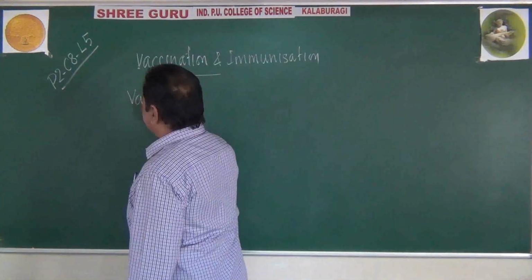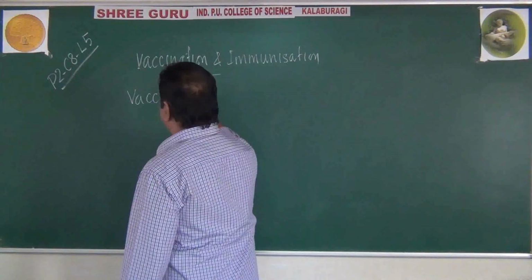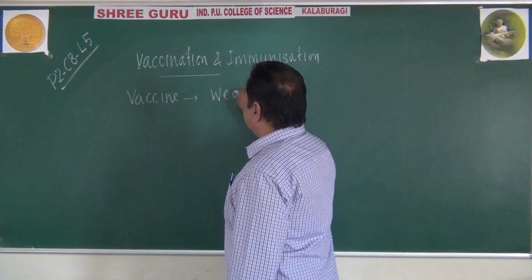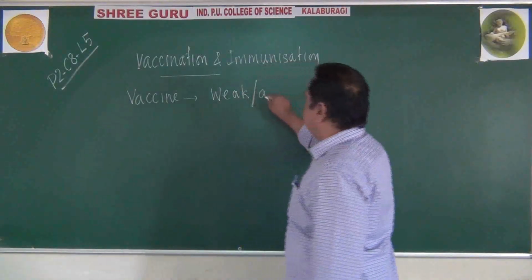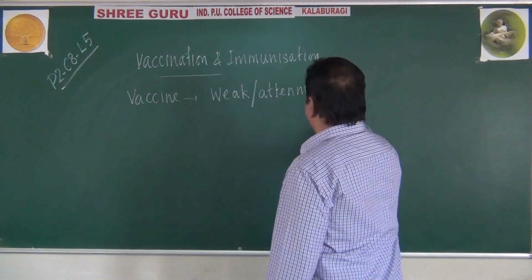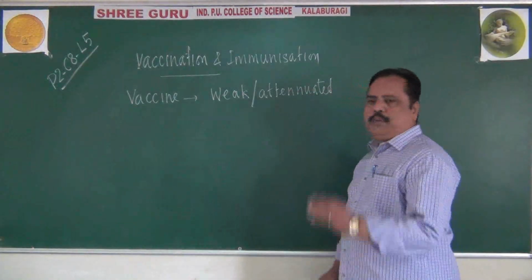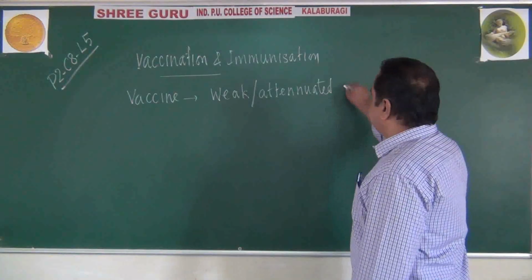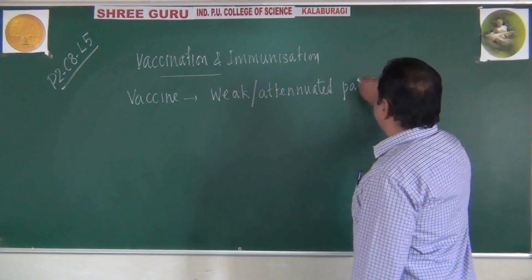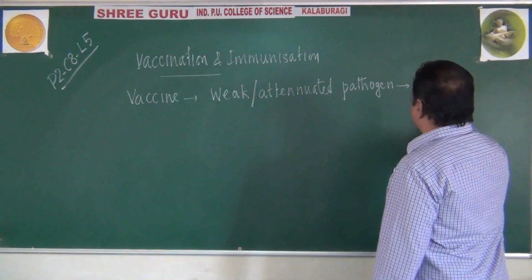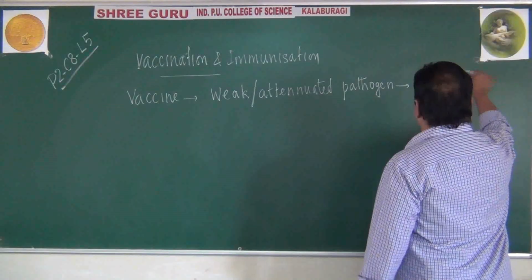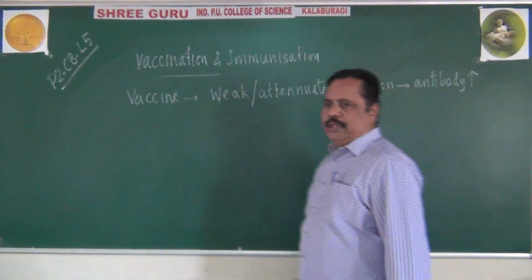A vaccine can be defined as a type of weak or attenuated microbe. It may be a type of weak or attenuated pathogen which can trigger antibody production in our body.